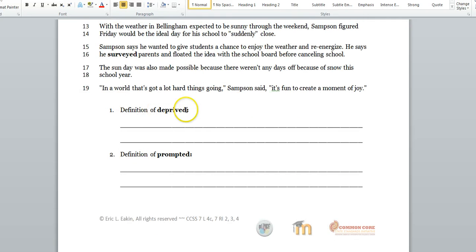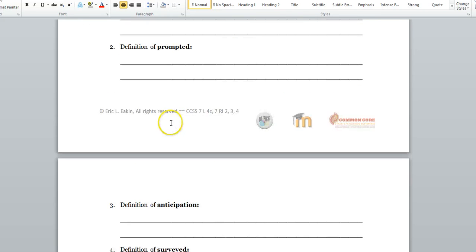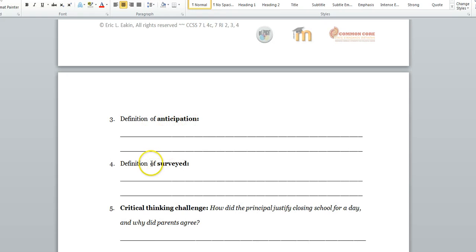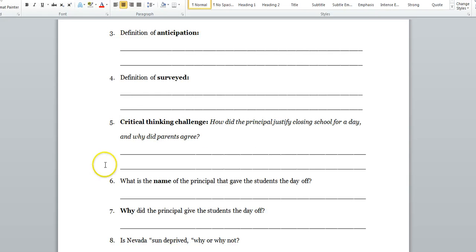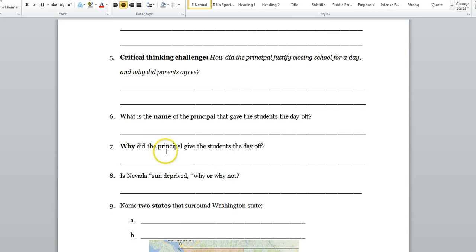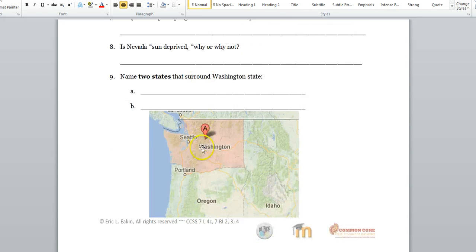Here's your vocabulary: deprived, prompted, anticipation, surveyed, critical thinking challenge, and here's some text-dependent questions. Map of the state of Washington. It's surrounded by Oregon, Idaho, Nevada's down here, and then Canada's up here to the north of the state of